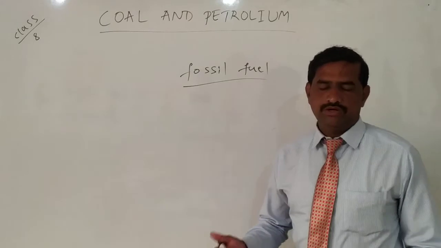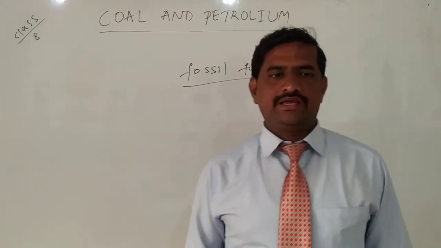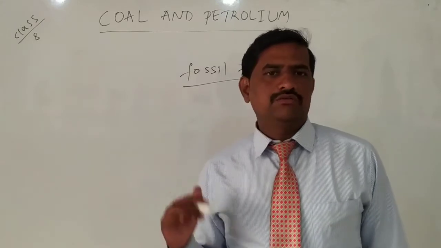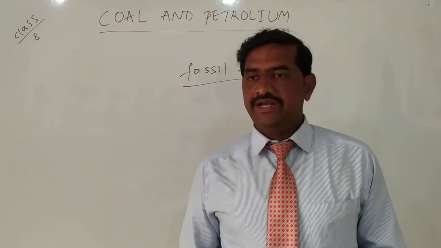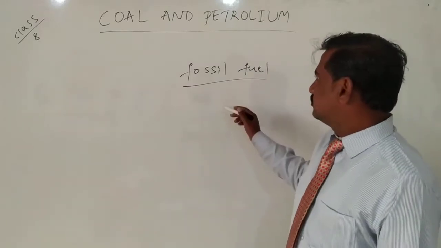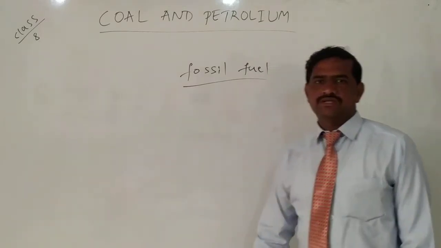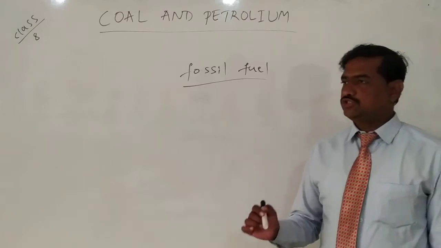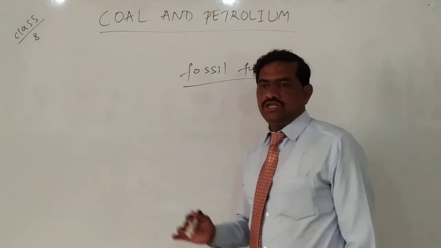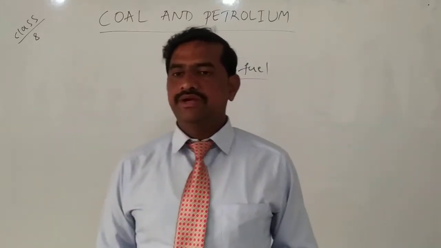Nowadays, the fossil fuels we are using, like coal and petroleum, are nothing but fossil fuels. They come from dead remains, and it takes millions of years. So fossil fuels are examples of exhaustible natural resources, which means they are in limited quantity.